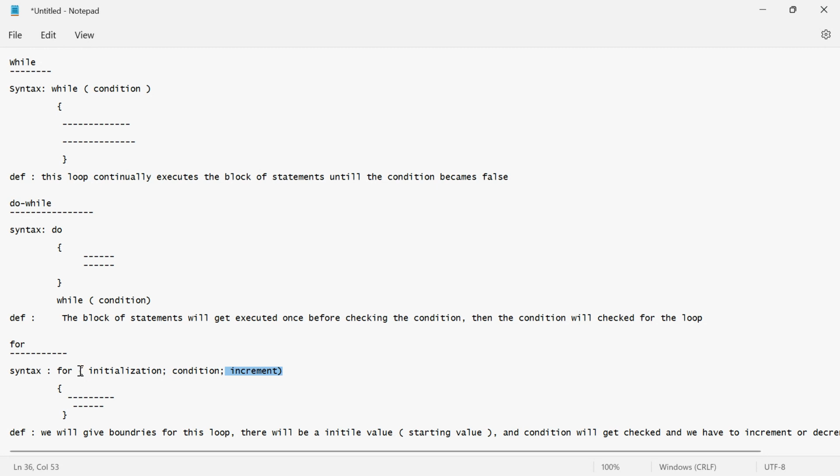So what I'm telling is, here you give the starting value, like i equal to 0 is the starting value. Then after that you check the condition, like i less than 4 is the condition. Then after that you increment the value, like i plus plus, nothing but one value will get incremented. These are called boundaries, so you have to mention them here. Then all these things get executed first, then after that the statements get executed, similar to the while loop. Let me show the hands-on now, so you will get an idea.